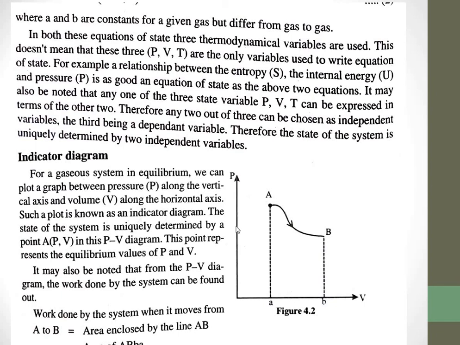So in a PV diagram, an indicator diagram, the work done by the system is given by the area under the diagram. So this is the area under the diagram. This area will give you the work done by the system when it is moving from A to B. So the area under the PV graph will give you the work done.